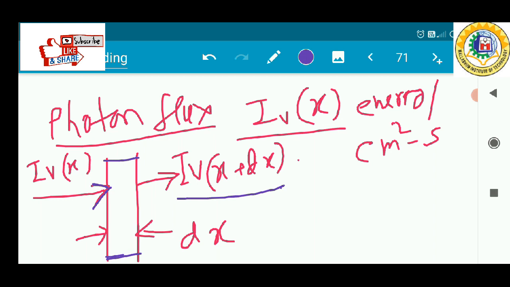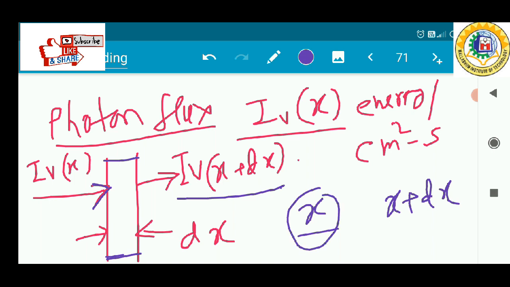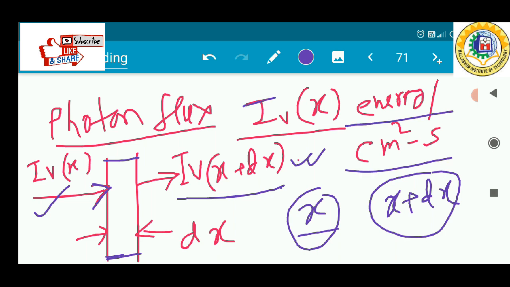The left side is position x, and the right side is position x plus dx. The photon flux is represented by I nu x, and its unit is energy per centimeter square per second.